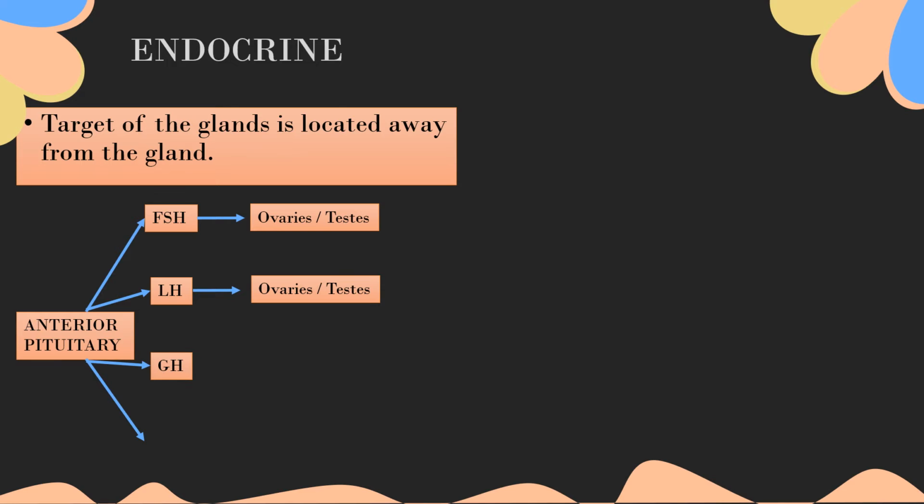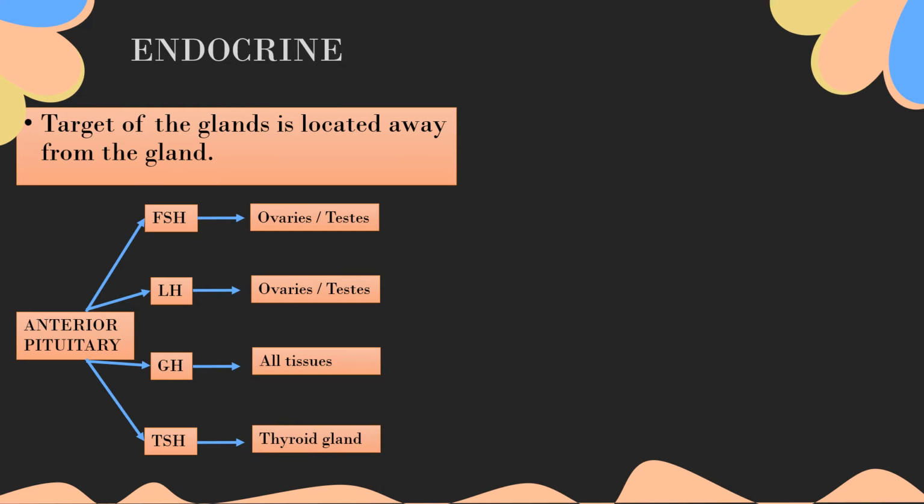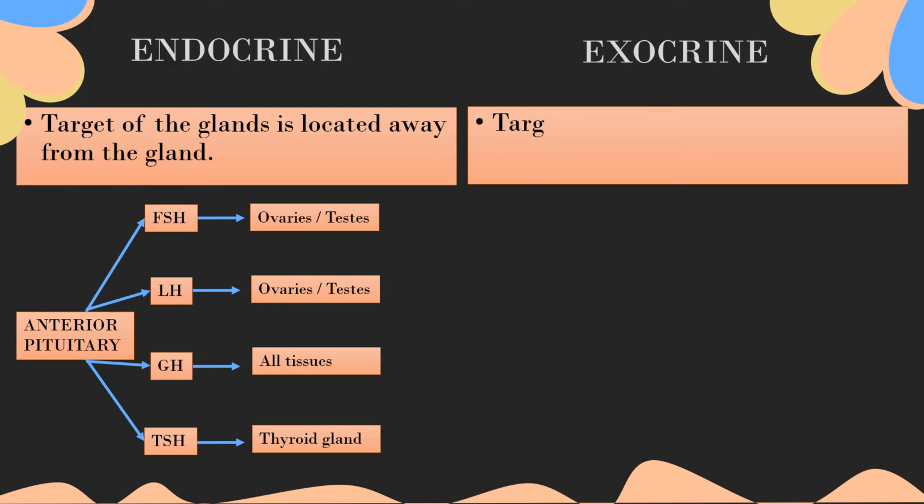And GH, growth hormone, targets all tissues of the body. And TSH, thyroid stimulating hormone, targets the thyroid gland, and thus the target of the endocrine glands is located away from the gland. And for exocrine, the target of the glands is very close to the gland.